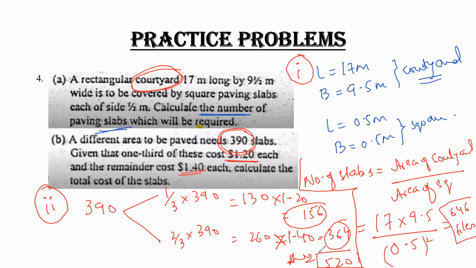9.5 meter. Similarly, in part 2, a different area of the pave needed 390. एक दूसरा मेरे पास एक एरिया जिसके अंदर उन्होंने आपको 390 स्लैब्स बता दिए हैं। In part 1 you have to calculate the number of slabs, but in part B they have provided you the number of slabs, ठीक है।